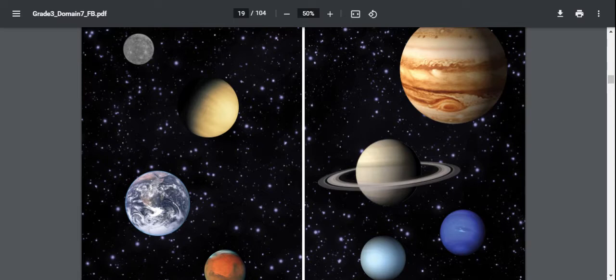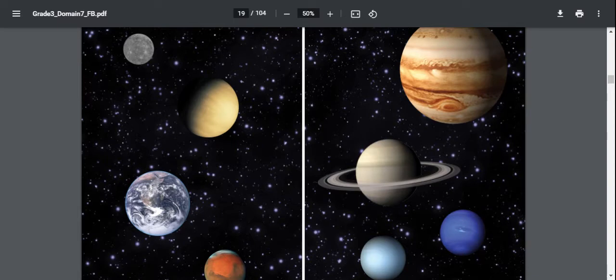The gas giants are also huge. Jupiter is so huge that more than 1,300 Earths could fit inside it. Most of the 8 planets have moons. Mercury and Venus are the only 2 planets in our solar system that do not have any moons. Moons are satellites or smaller objects that orbit around a larger planet. Earth's one moon is considered to be a satellite because it orbits around Earth.